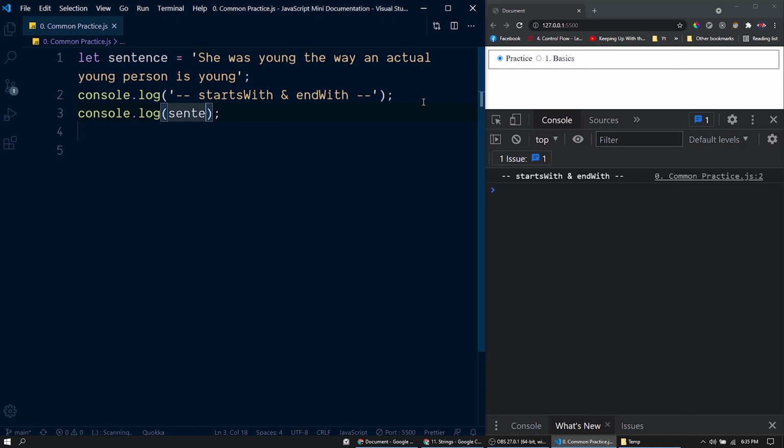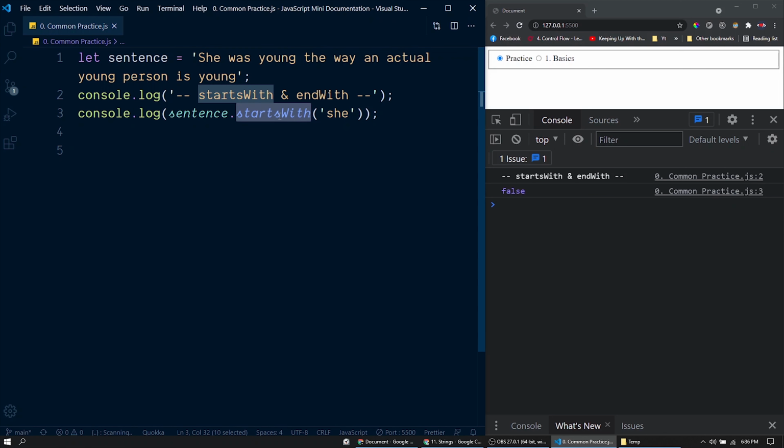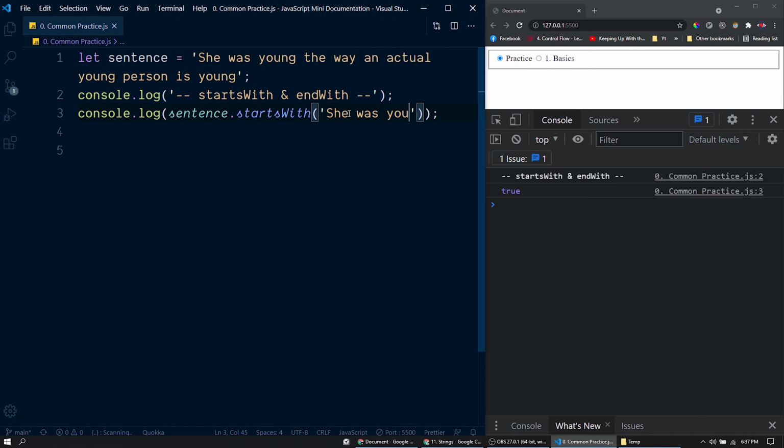Let's call the function startsWith from this variable sentence. Inside the function we can pass a string like this. As the function name suggests, this function checks whether this string is starting with the string provided here. If it is starting with the provided string, it will return true, otherwise it will return false. Here we have passed "she", but it returns false because JavaScript is case sensitive. Instead of small letter s, if you pass capital S, it will return true. See, "She was young". So it is starting with the provided string here. If there is a typo, it won't work.